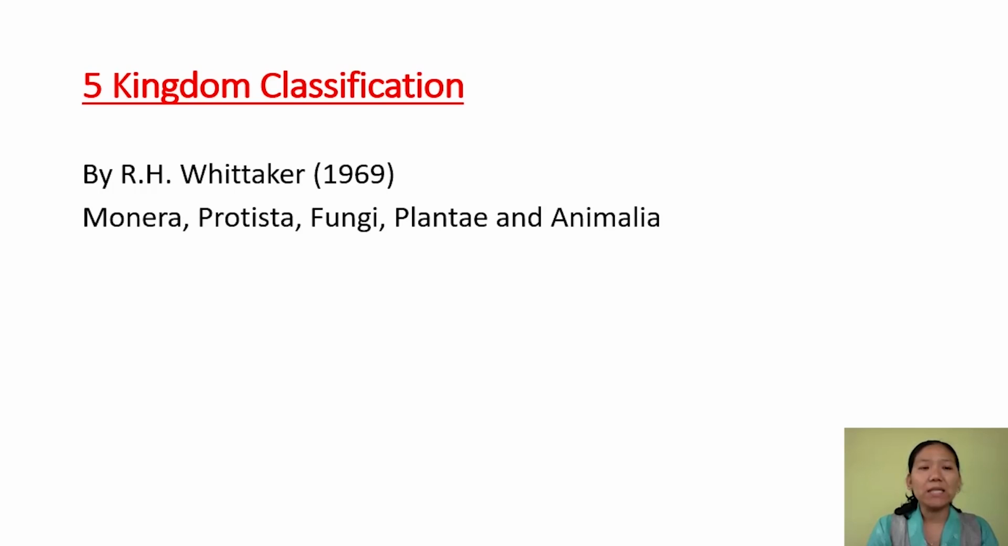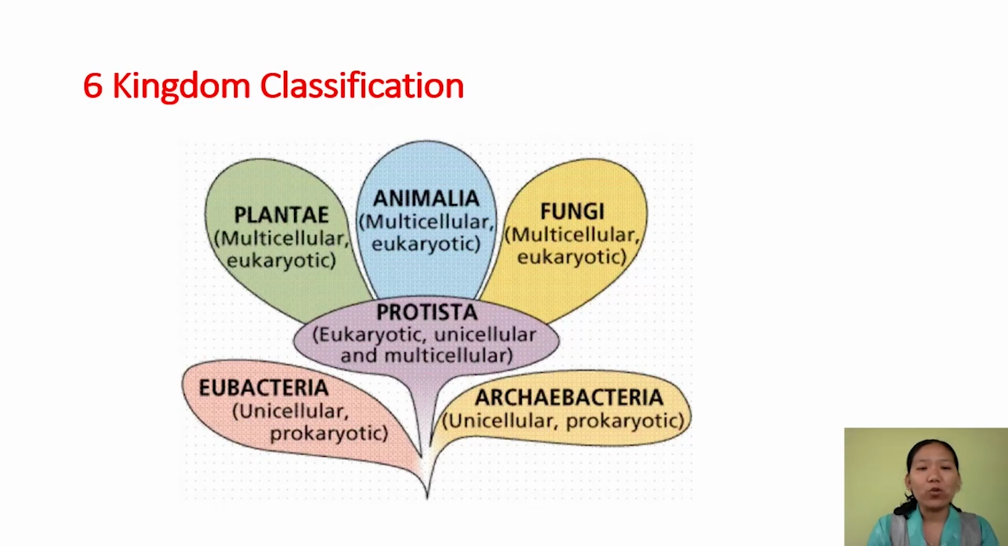Afterwards, there is again a six kingdom classification, wherein the kingdom Monera is split into archaebacteria and eubacteria. So under six kingdom classification, we have eubacteria, archaebacteria, Protista, Plantae, Animalia, and Fungi. Okay, so these are the six kingdoms under six kingdom classification. Out of all these classifications, the five kingdom classification is most widely accepted. So in this class, we shall focus on this five kingdom classification proposed by R.H. Whittaker.